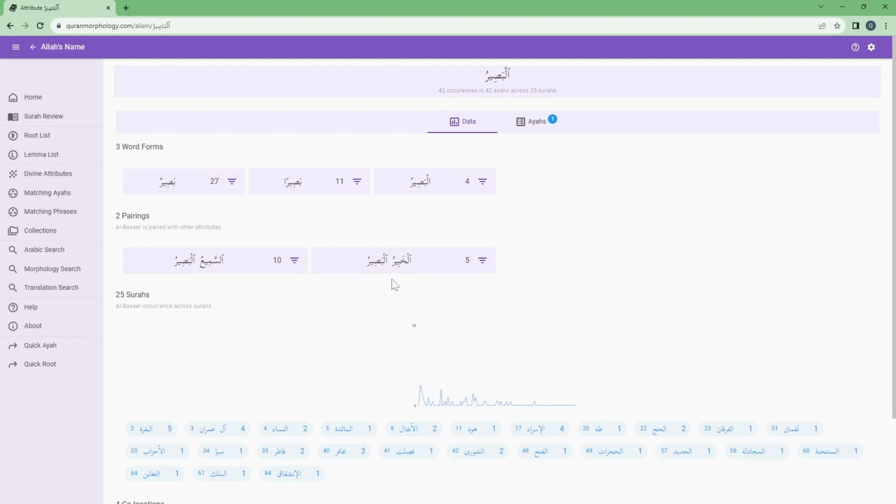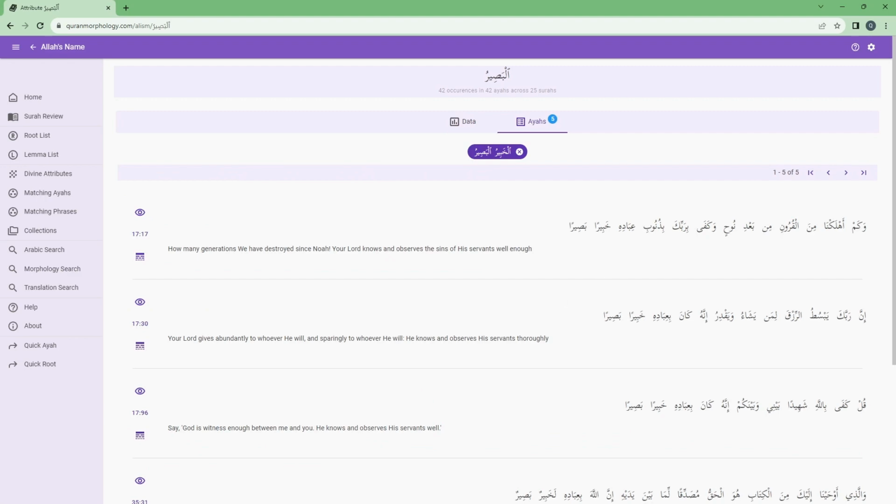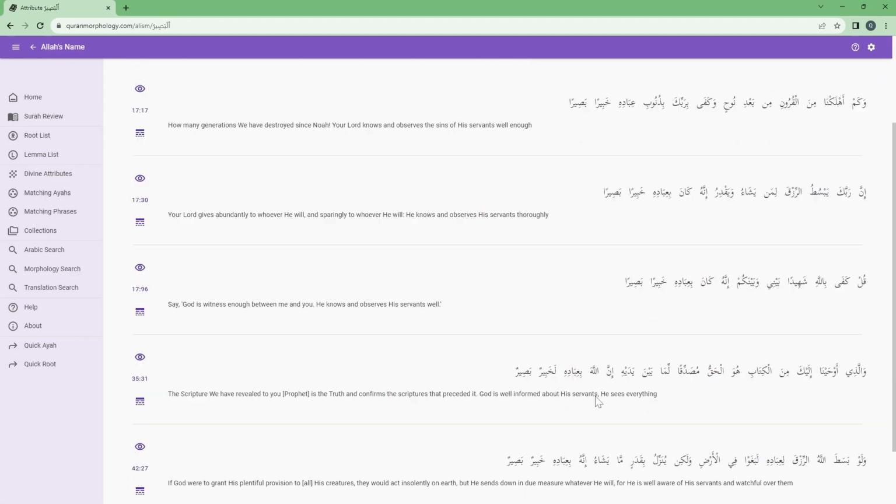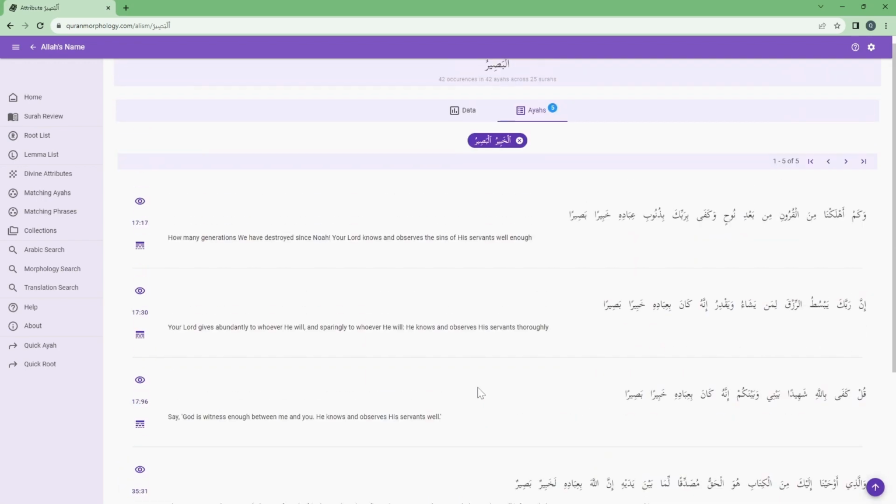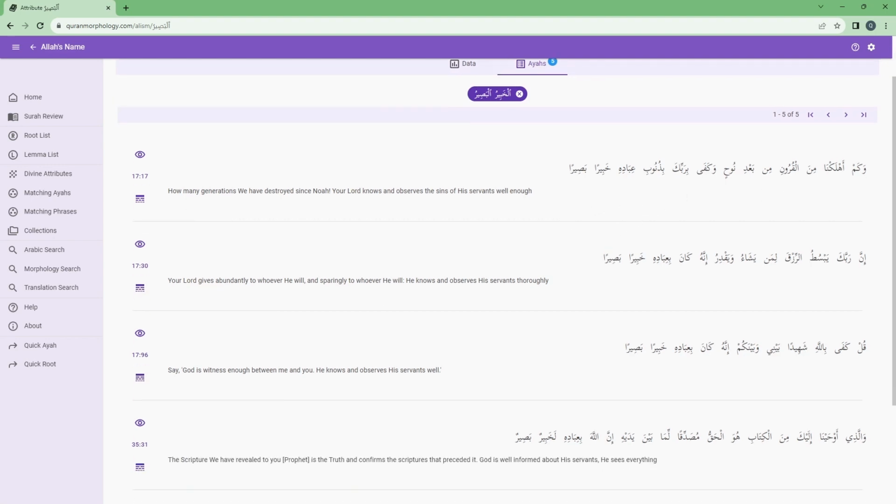But if we look at a pairing, for example, Al-Khabir al-Basir, then this is a pairing. So it's Khabir and Basira, Khabir and Basira. We can also note that there are these patterns in the Quran that we can observe. For example, the Khabir and Basira pairing occurs 5 times in the Quran. And if we look at the ayah, each time it comes with ibadihi, so with his servants or his wayfarers.